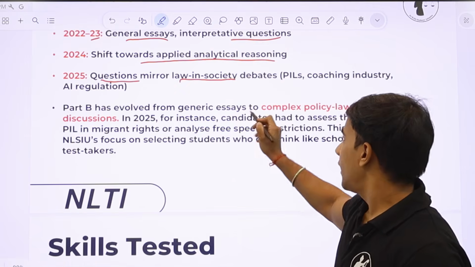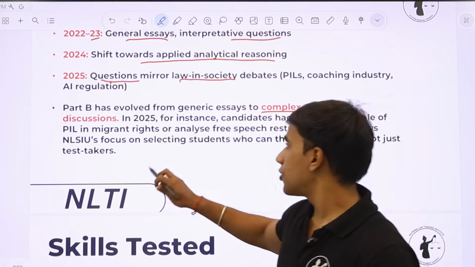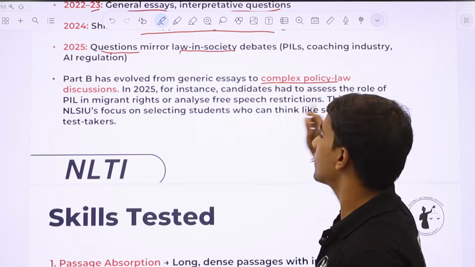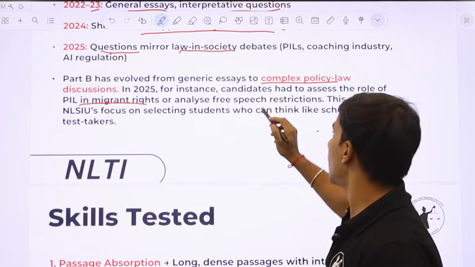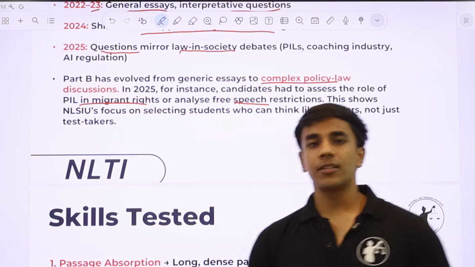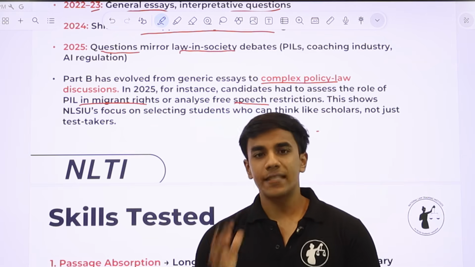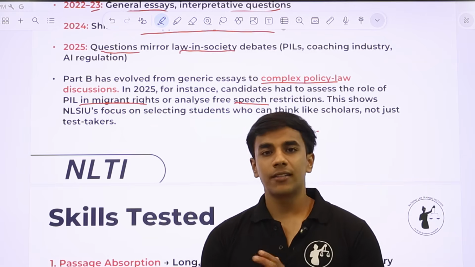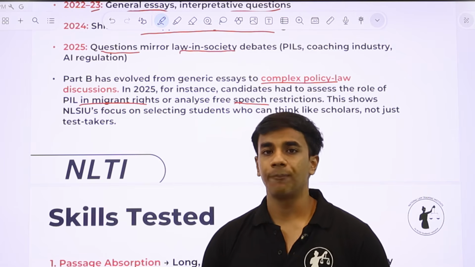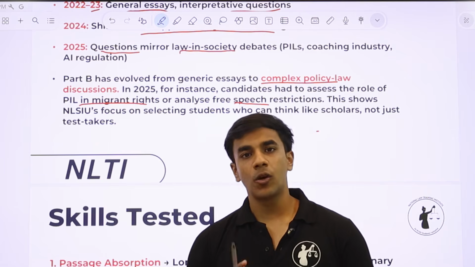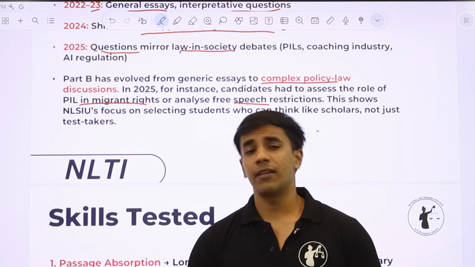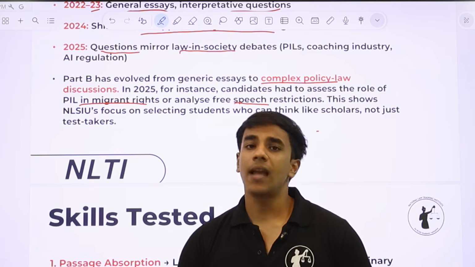Part B has evolved from generic essays to complex policy law discussions. Candidates, for example, in 2025, had to assess the role of PIL in migrant rights or analyze free speech restrictions. तो बहुत ही डिफरेंट लेवल ऑफ क्वेश्चंस आए थे इन NLSAT 25. बहुत ही ऐसे क्वेश्चंस थे which had links or were integrated with the socio-political debates that are currently ongoing in the country. तो आइसोलेशन में आपको क्वेश्चन नहीं दिखेगा, आपको अगेन पार्ट बी में ऐसे क्वेश्चंस ही दिखेंगे जिनका बहुत ही contemporary relevance है. For example, there was the essay on 3-language policy.